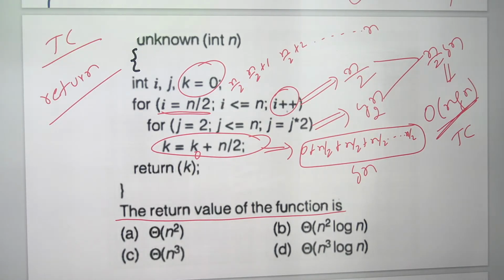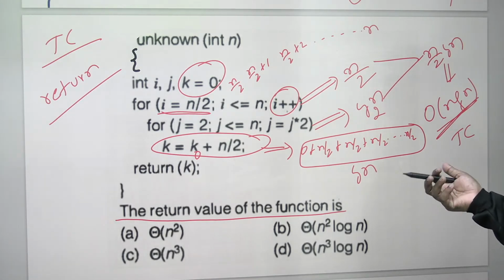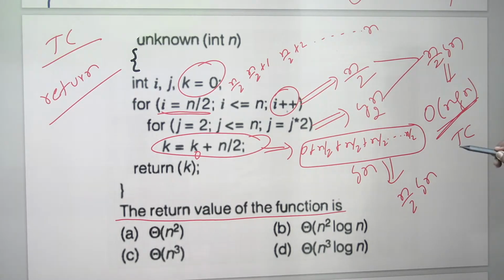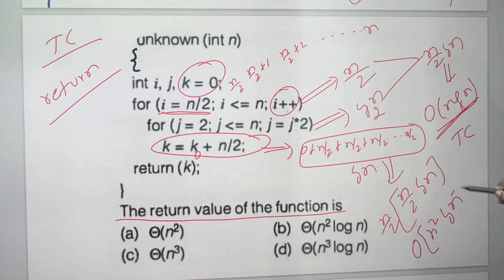Log n is assumed to be 10. So every time n by 2, 10 times, so 10 times n by 2. If the J loop is log n times, and every time n by 2, it will become n by 2 log n. If 10 times, n by 2 into 10. If 20 times, n by 2 into 20. Log n times: n by 2 into log n. This is for the J loop. The I loop is one more n by 2, so it goes to n square log n.